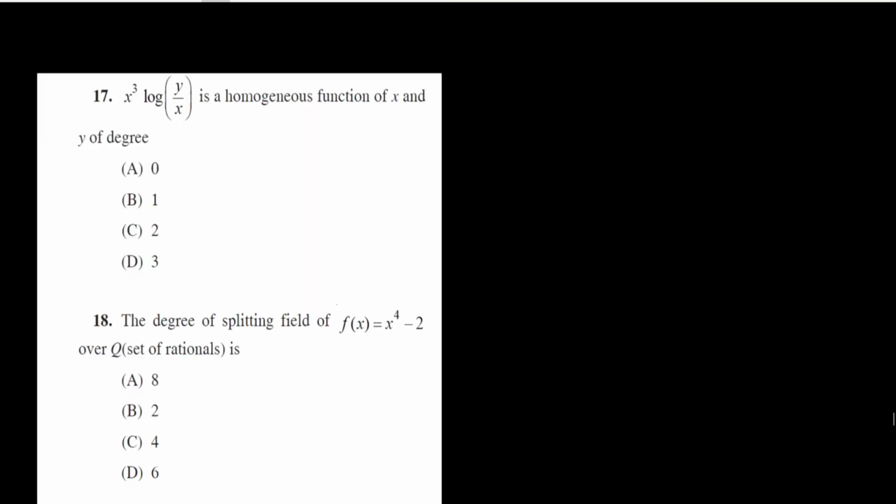Now we go to question number 17 and 18. Question number 17 says that x cube log y by x is a homogeneous function of x, y of degree.